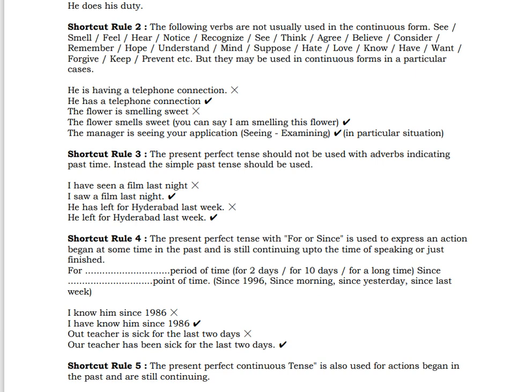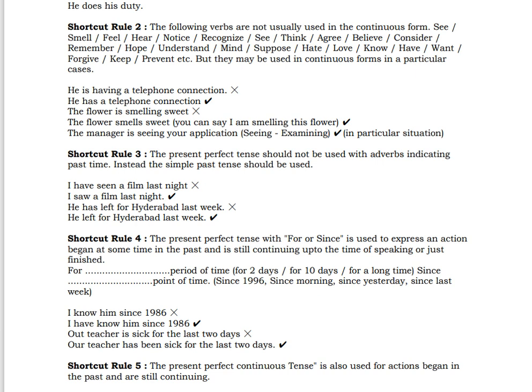The present perfect tense should not be used with adverbs indicating past time. Remember, if "last night" is there: "I have seen a film last night" is wrong. Or "I had seen a film last night" is also wrong. If last night is there, when you're quite sure about that, in that case you should use simple past tense.